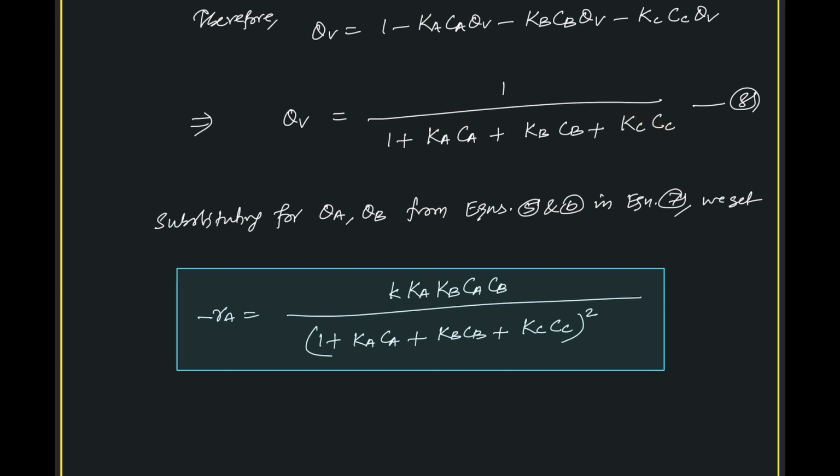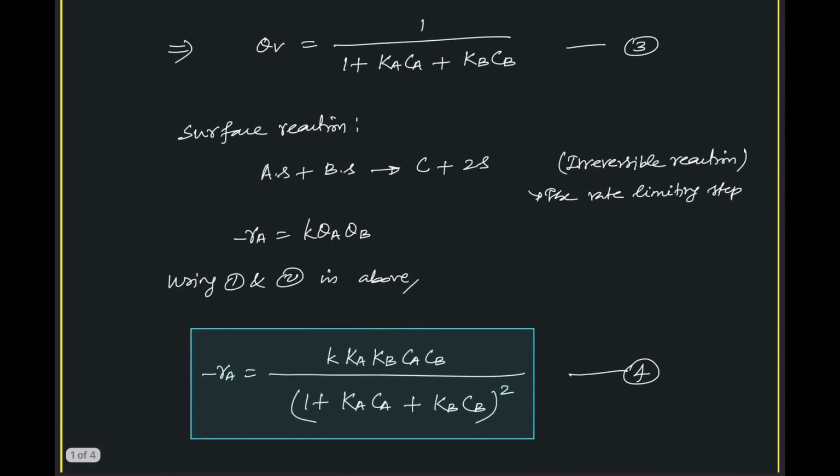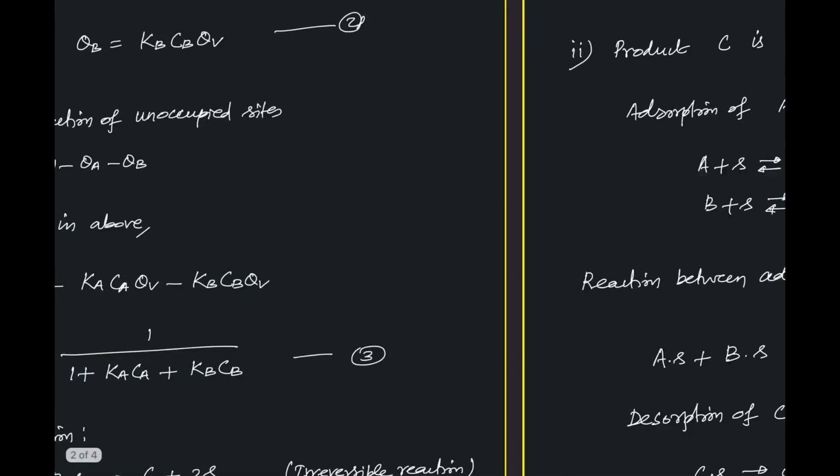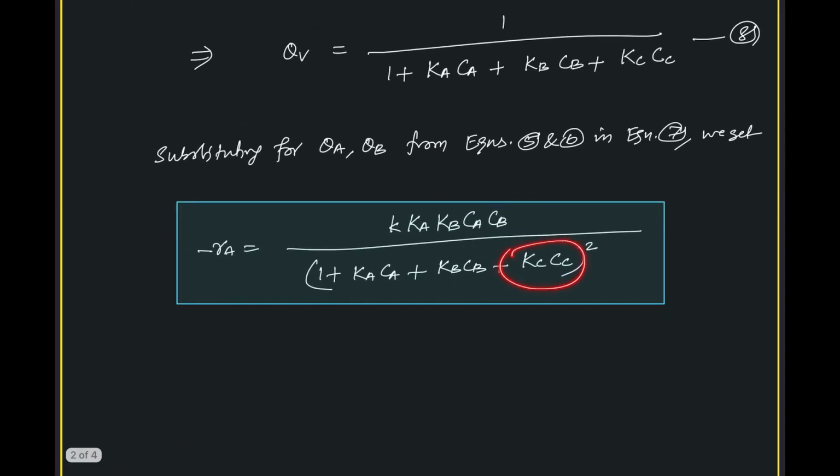Now earlier, for C not adsorbed, we don't have that. Now C is also getting adsorbed, so because of that the denominator is having the Kc Cc term. Simply you can compare this. Earlier, for C not getting adsorbed, we don't have that term here. So now because of C getting adsorbed, there is an additional term. Except for that, the previous expression and this expression are the same.